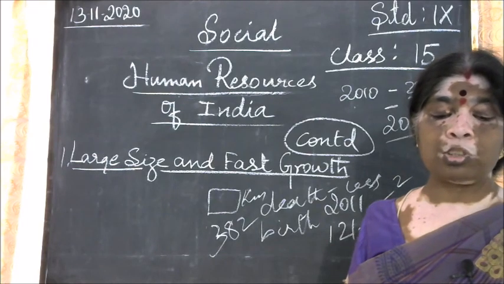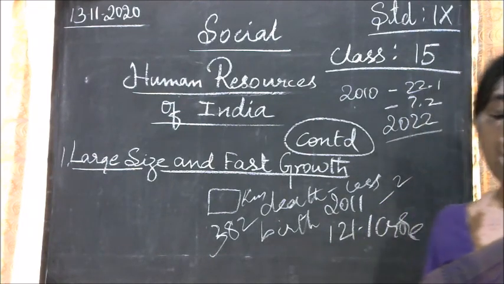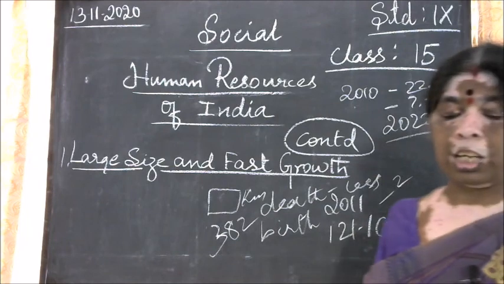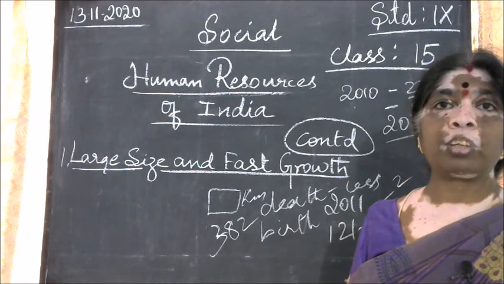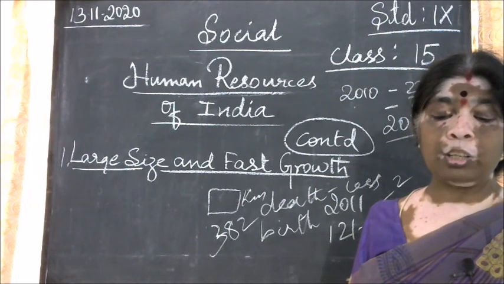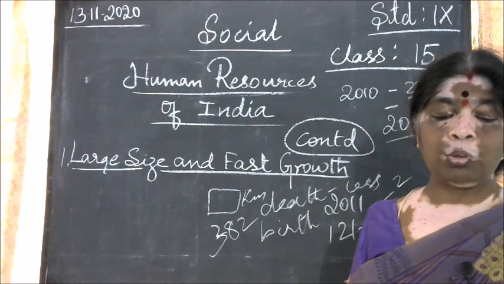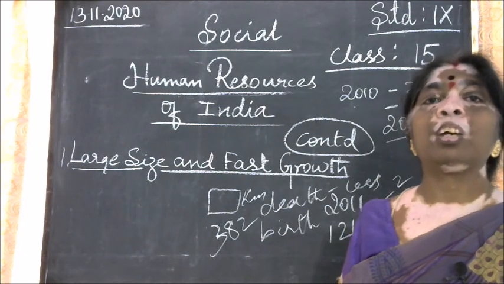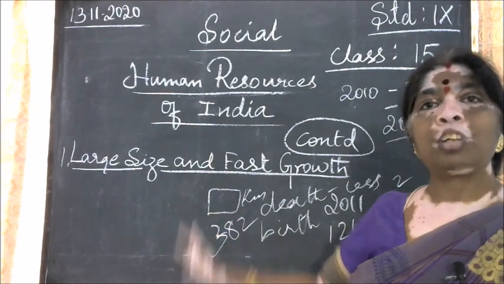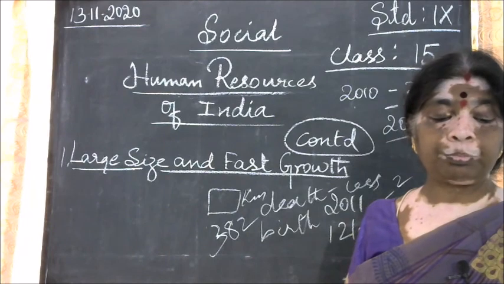Then, bottom heavy age structure. The age composition of the Indian population is bottom heavy. It implies that the ratio of persons in the age group 0 to 14 is relatively high. According to the 2011 census, children below 14 years were 30.7%. This leads to a high dependency ratio. It can be reduced by slowing down the birth rate. So then after that it has been reduced slowly.